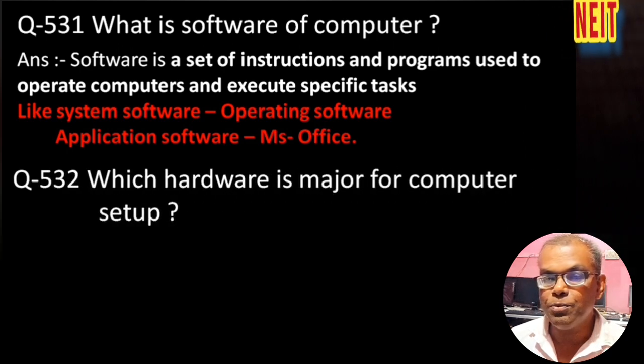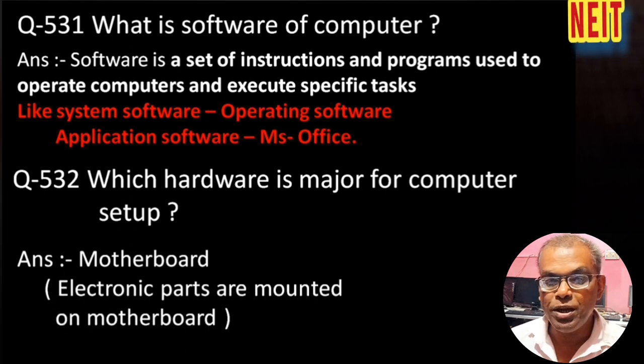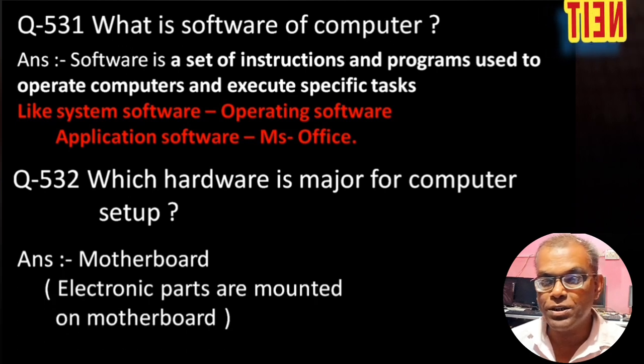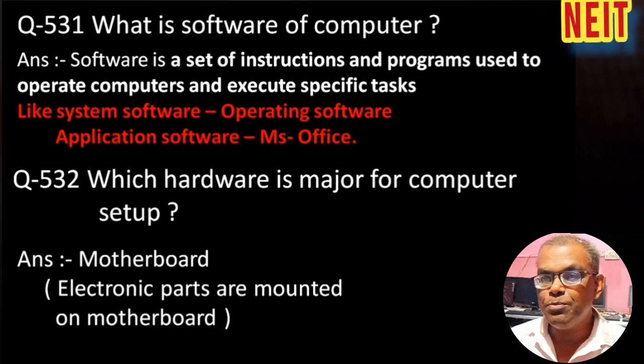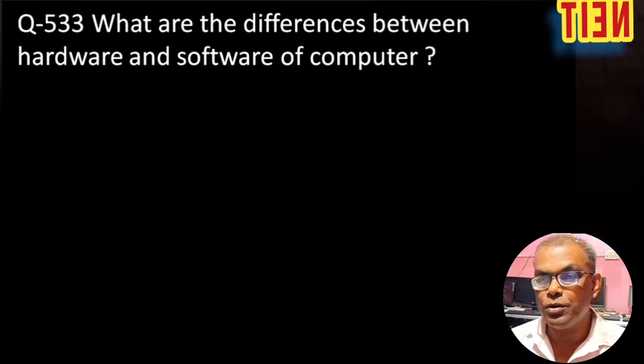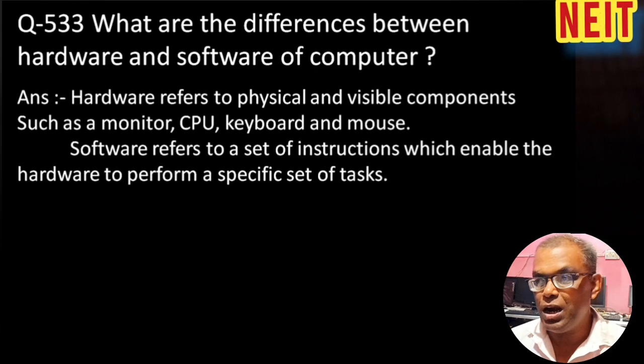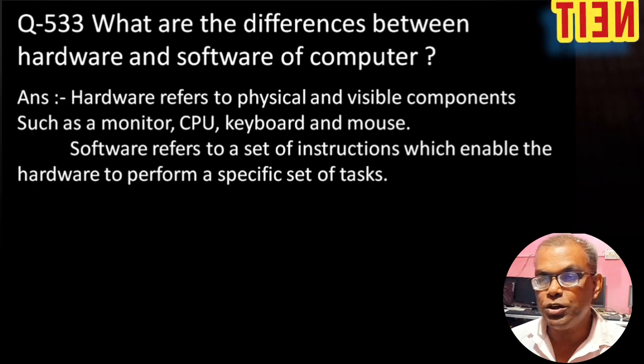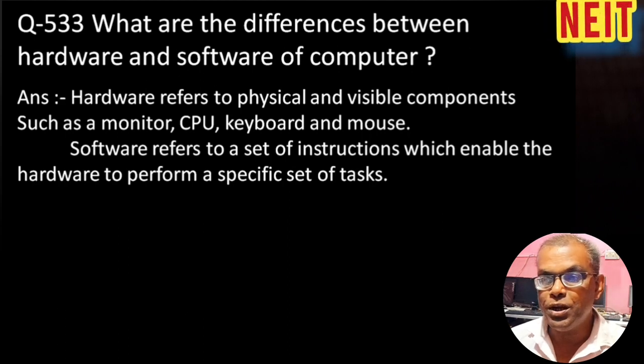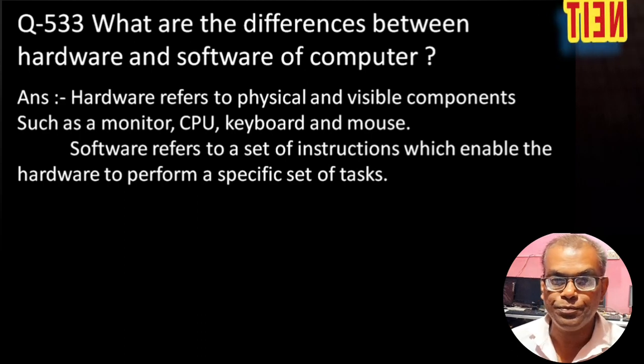Which hardware is major for computer setup? The correct answer is the motherboard. This is the main board of a CPU where all the electronic parts are mounted. What are the differences between hardware and software of a computer? Hardware refers to physical and visible components such as monitor, CPU, keyboard and mouse. Software refers to the set of instructions which enable the hardware to perform a specific set of tasks.